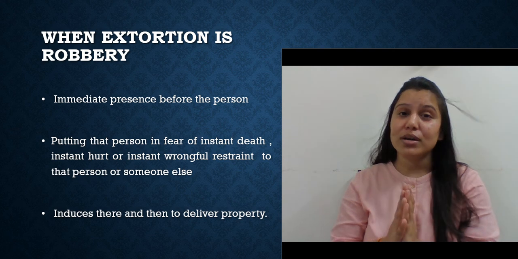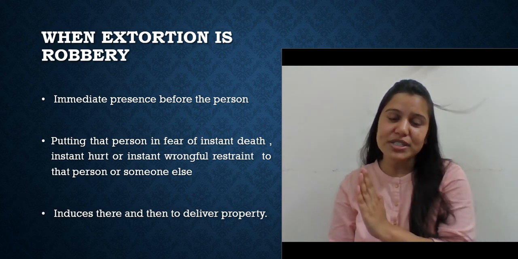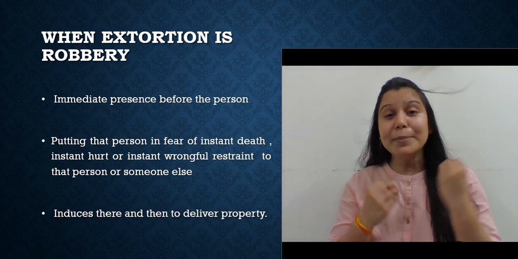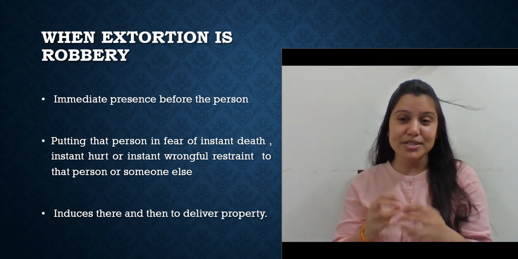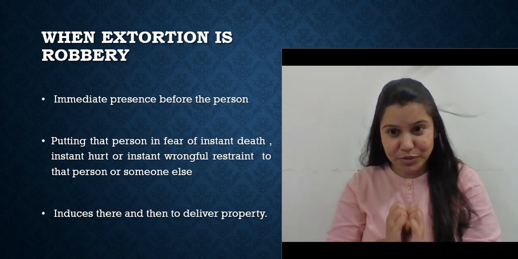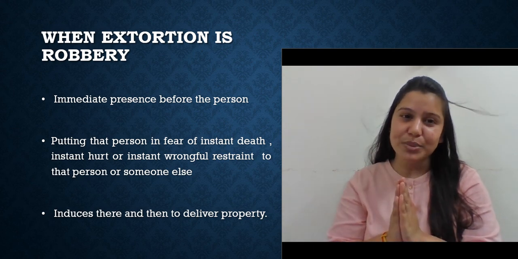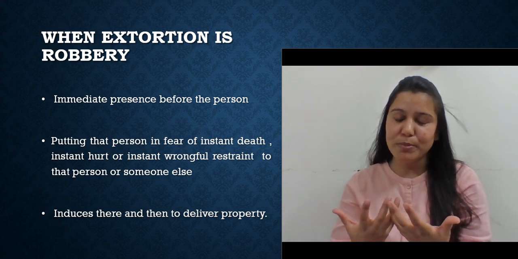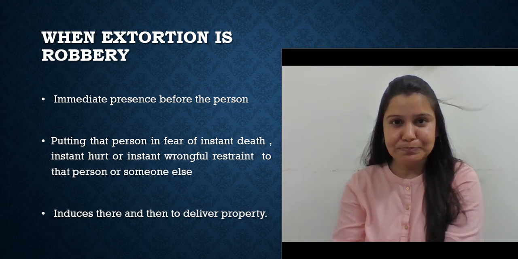But when extortion is getting converted into robbery, immediate presence before the person is mandatory. It is an element here, which means that the person who is asking for that money or property has to be physically present before the other party.